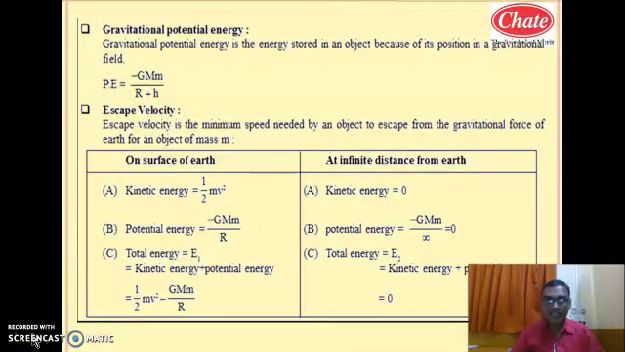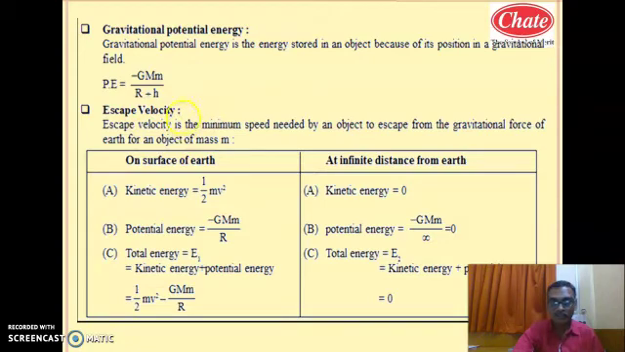Now we will see how we can get the formula for escape velocity. In the earlier part we have studied escape velocity. The meaning of escape velocity is also hidden in this name itself: the velocity required to escape the body. Escaping means escaping from the gravitational field of the planet, the gravitational field of the earth.